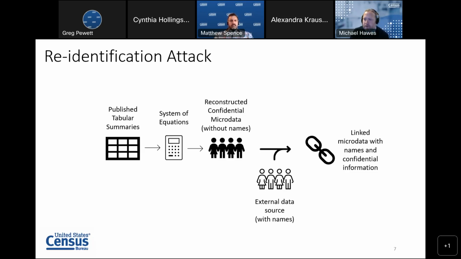Now, those reconstructed records don't contain names or other direct identifiers for the individuals that are reflected there, but they contain enough demographic details like age, sex, and so on, that you could use in combination with the individual's location to link those reconstructed records to some third-party data source, like, for example, commercially available data that does have names on them. And in doing so, you can reattach names to those records, and you've re-identified specific individuals in the supposedly confidential published data.